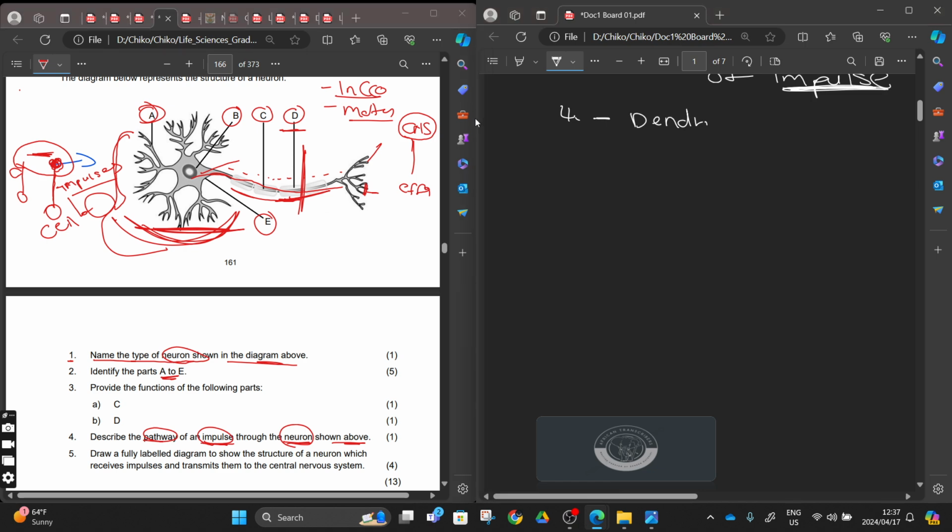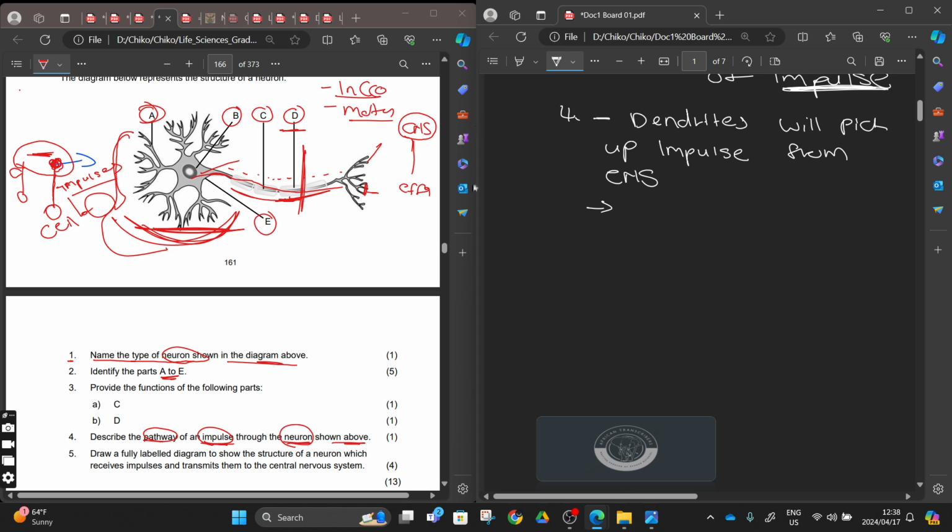You'll write it down: dendrites will pick up the impulse from the central nervous system. This is what the impulse is going to do. It's going to be picked up from the central nervous system by the dendrites.